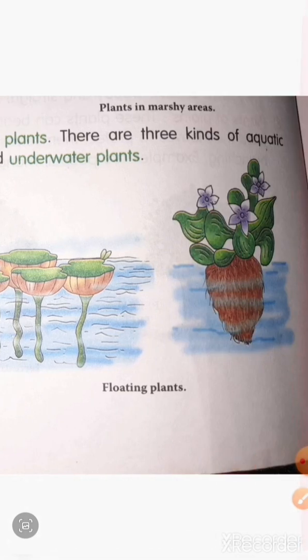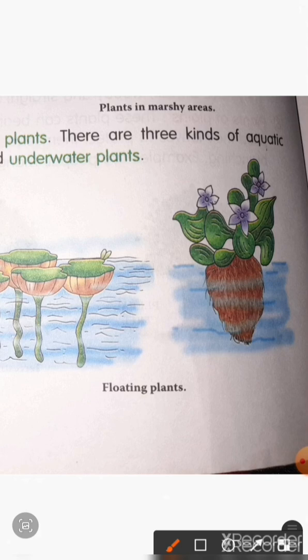The leaves are wax coated. Understood, children? So the examples of freely floating plants are water hyacinth and duckweed.